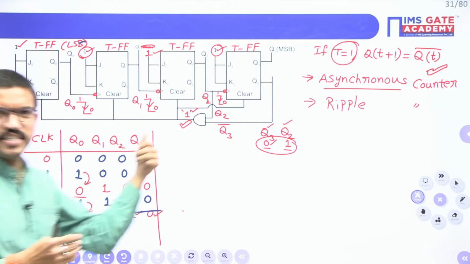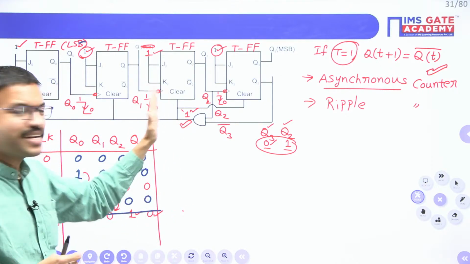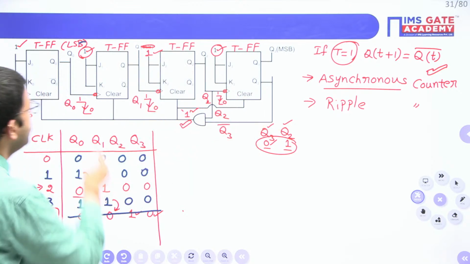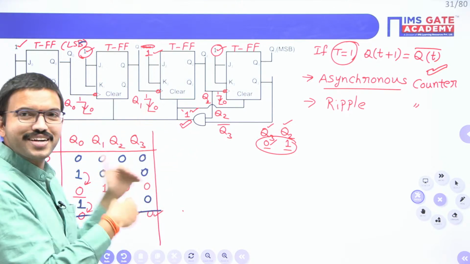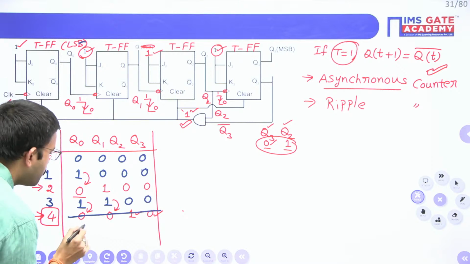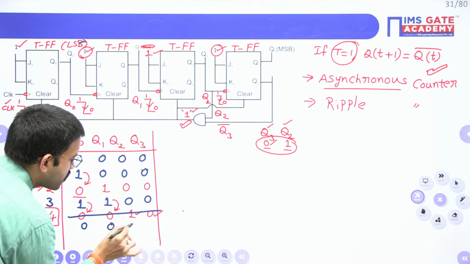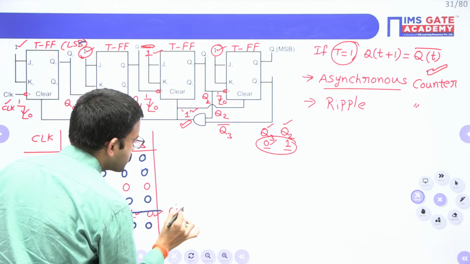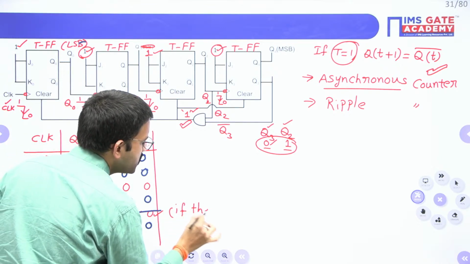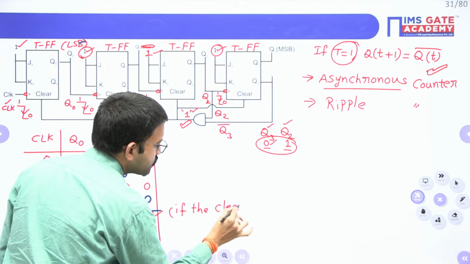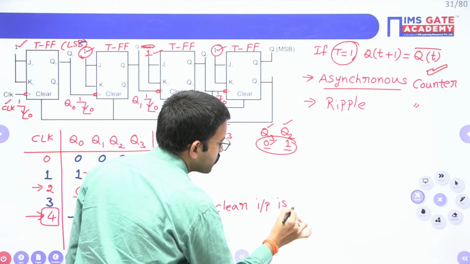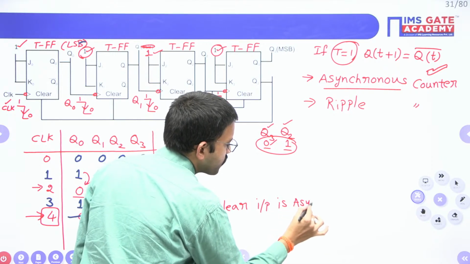It's like reset. The moment you click on the reset button, all the flip-flops will be initialized. In the same way here, all the flip-flop outputs will be cleared. This will happen if the clear input is asynchronous.